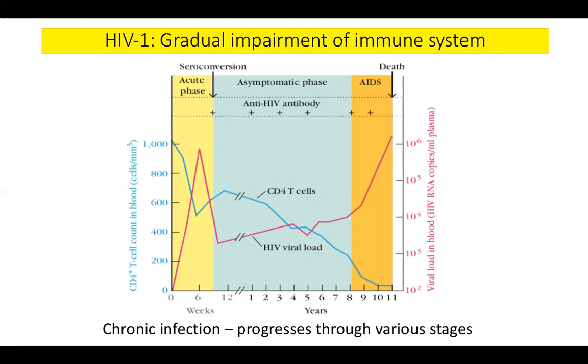But it is not going to strangulate immediately. Slowly it will just keep tightening the collar so that you will just suffocate. The immune system will just suffocate. So initially you can see the virus particle rises. This is the acute stage of the infection, the acute phase.